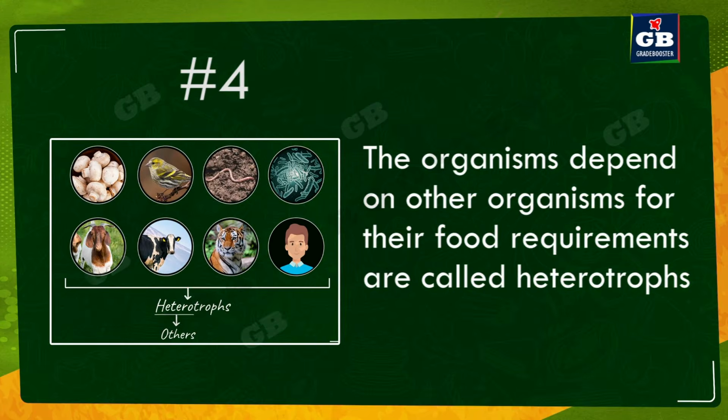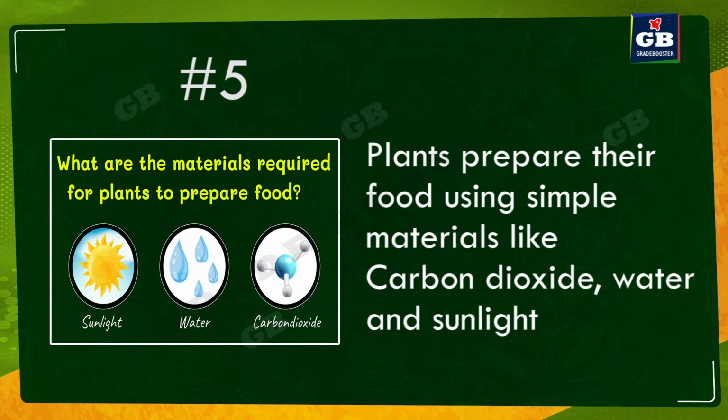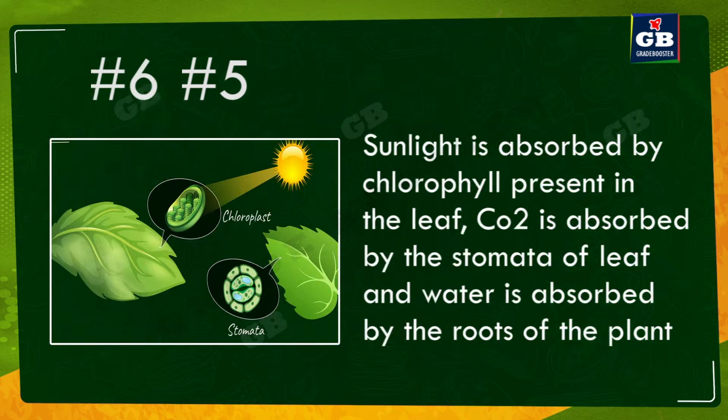The organisms that depend on other organisms for their food requirements are called heterotrophs. Plants prepare their food using simple materials like carbon dioxide, water, and sunlight. Sunlight is absorbed by chlorophyll present in the leaf. Carbon dioxide is absorbed by the stomata of the leaf, and water is absorbed by the roots of the plant.